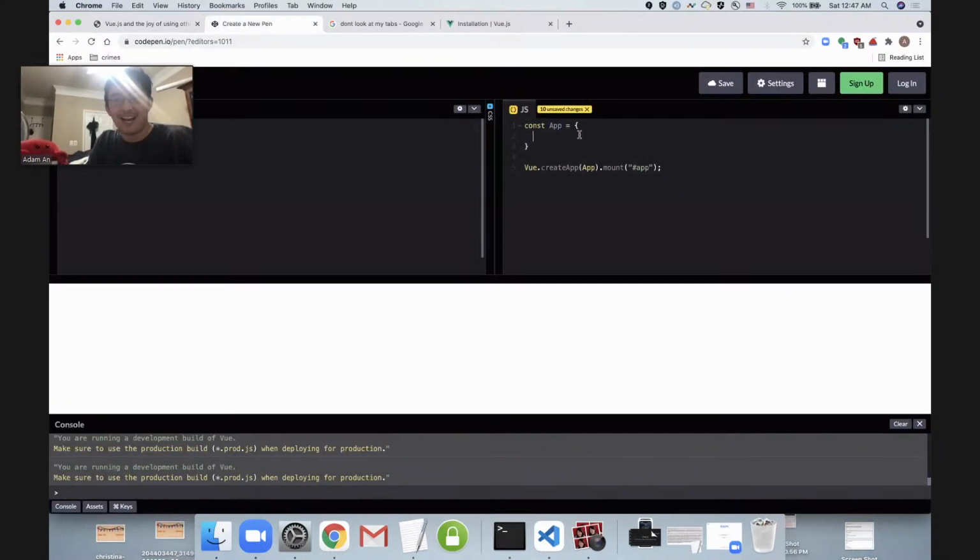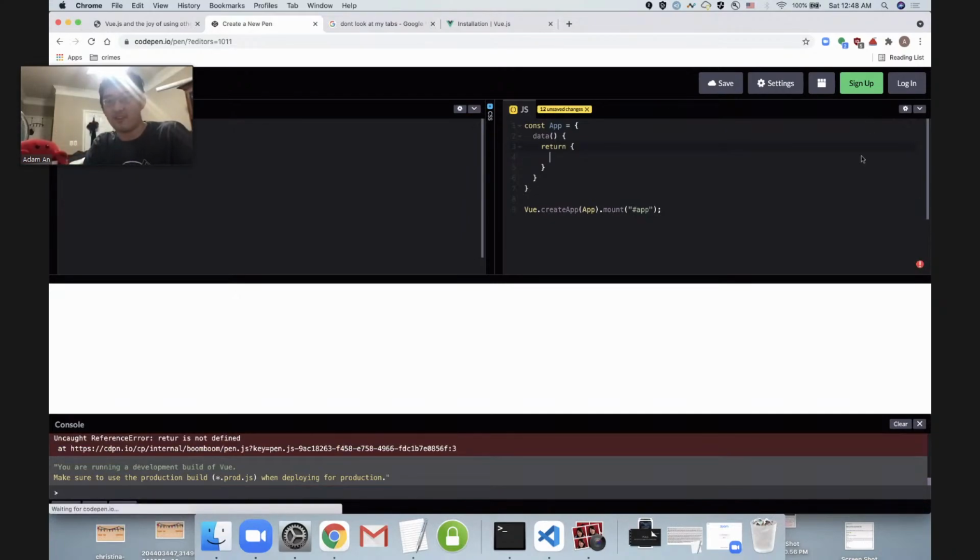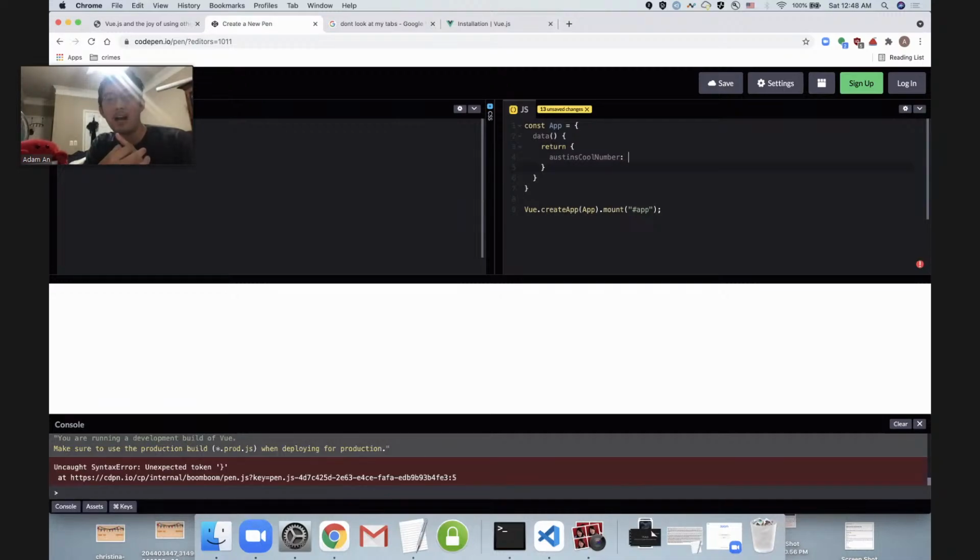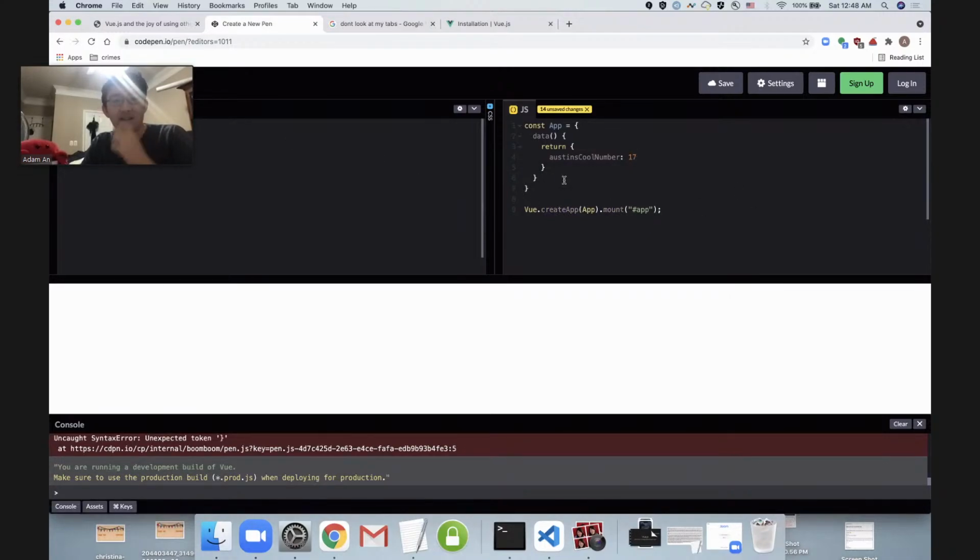So here we go. I'm going to try some live coding, and y'all know this don't always go well, but we're going to take our chances here. So I'm going to type exactly what I had on that slide. We're going to make our data function, and we're going to start giving our key value pairs. Austin from Sunhacks is very kindly assisting me with the workshop today. So we're going to do Austin's cool number. And for Austin's cool number, I'm feeling 17. I'm getting like 17 vibes from Austin. So I'm going to make his cool number 17. Throw a semicolon in there because it's JavaScript.